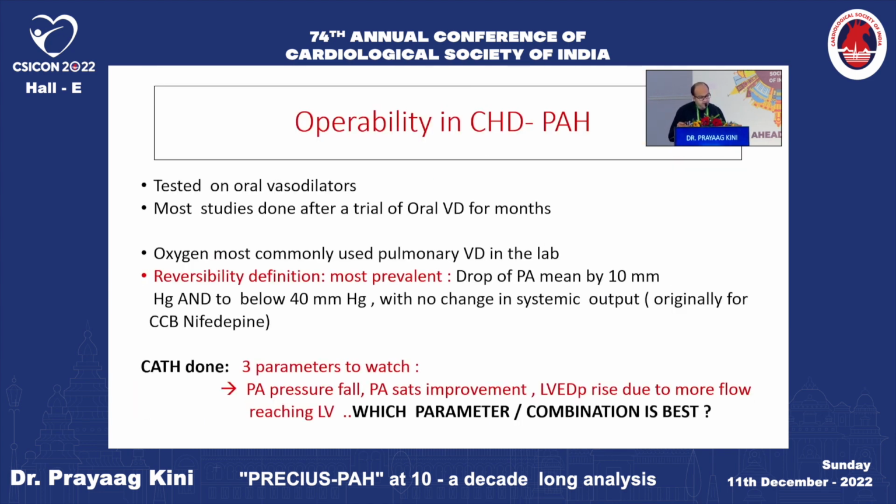We have generally defined operability in CHD PAH as being tested on oral vasodilators, and most studies in India are done after a trial of oral vasodilators. Only 3 or 4 have been published, one from AIIMS, one from Jaydeva. We have used oxygen as the most commonly used pulmonary vasodilator. Nitric oxide is not generally used. Our general definition of reversibility for CHD PAH is a drop of PA mean of more than 10 and to a level below 40 without a change in the systemic status, though it was done in an older era with CCB nifedipine.